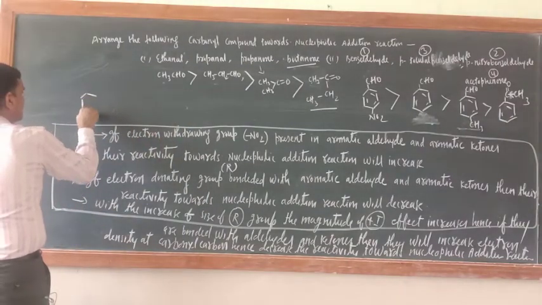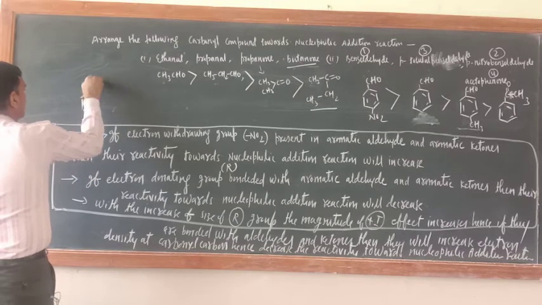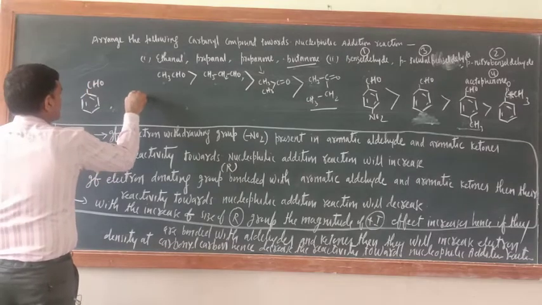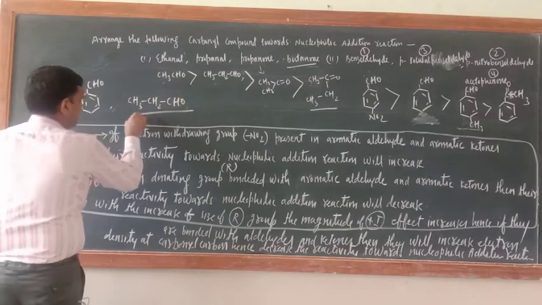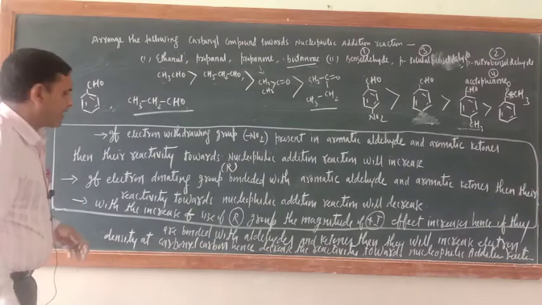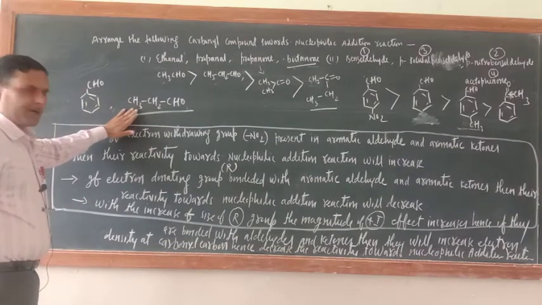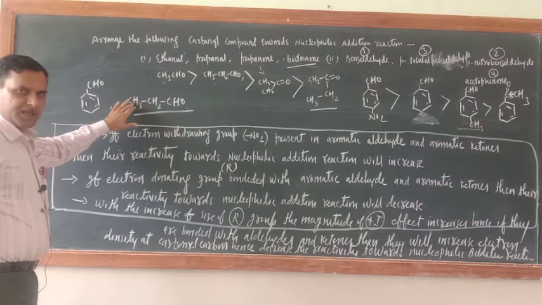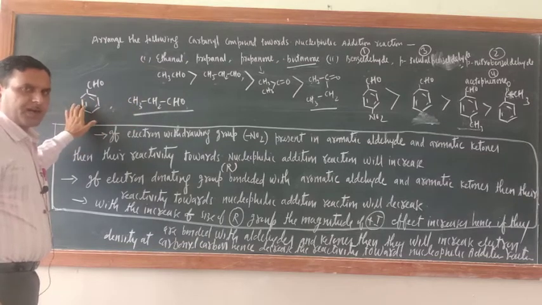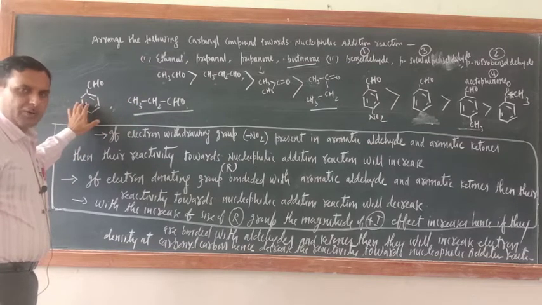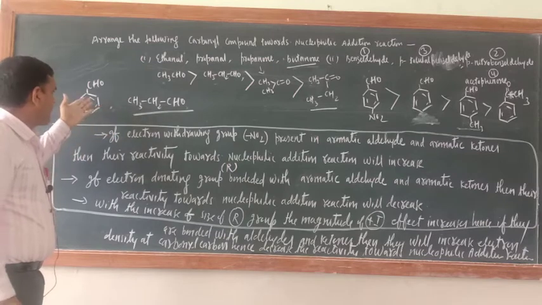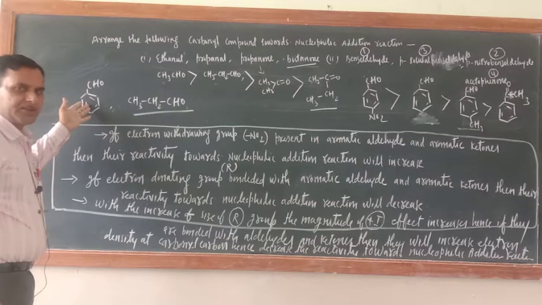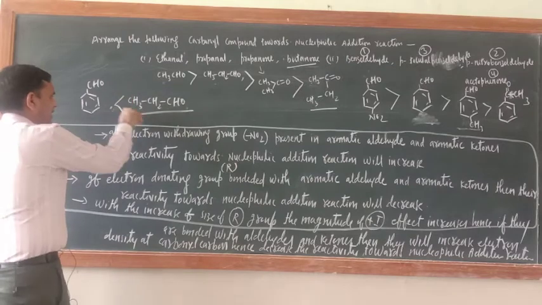One is benzaldehyde, another one is propanal, CH3CH2CHO. This is propanal. Now try to understand here, this is benzaldehyde, this is propanal, no problem. This is an aliphatic aldehyde, this is an aromatic aldehyde. So because of resonance, the reactivity of aromatic aldehydes towards nucleophilic addition reaction is less than that of aliphatic. So in support of your answer you can make the resonating structure. The order of reactivity is like that.